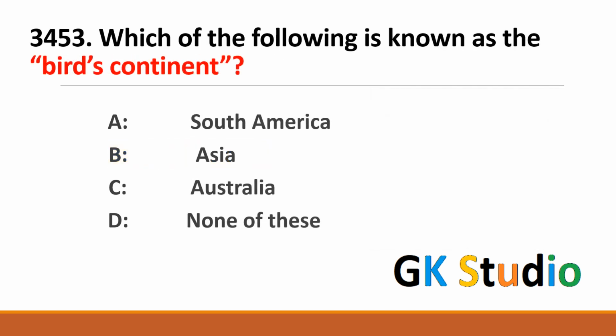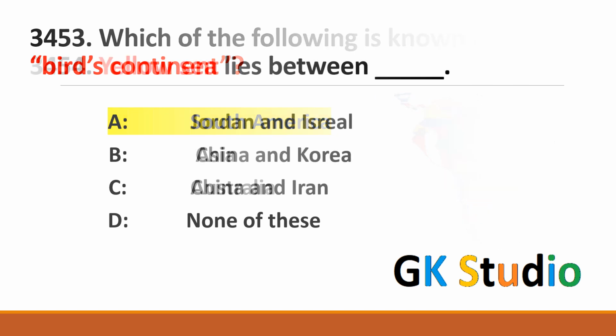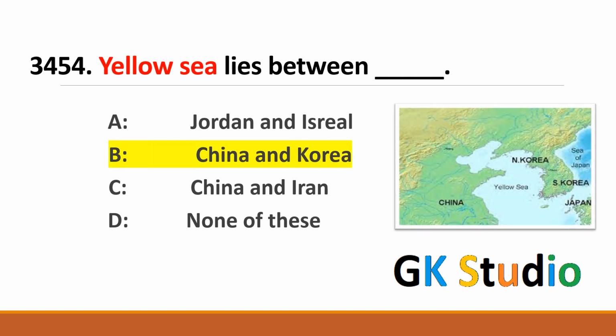Which of the following is known as Bird's continent? South America is famous as a bird's continent. Yellow Sea lies between China and Korea. Yellow Sea lies between China and Korea due to its sediment color is yellow in the water. Therefore, this sea is called Yellow Sea and it is located between China and Korea.